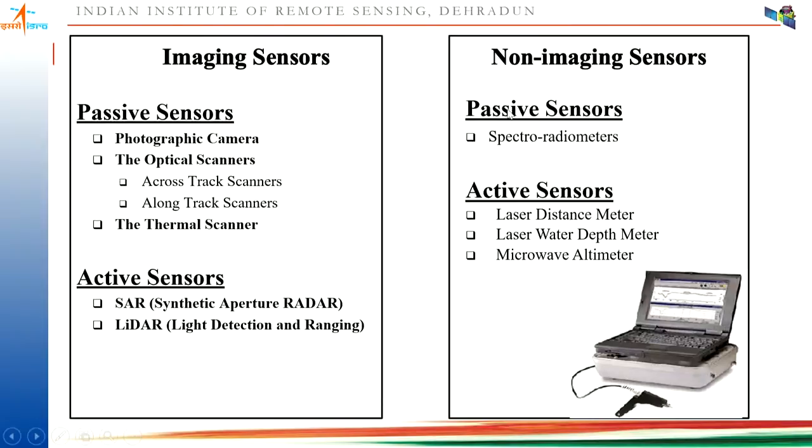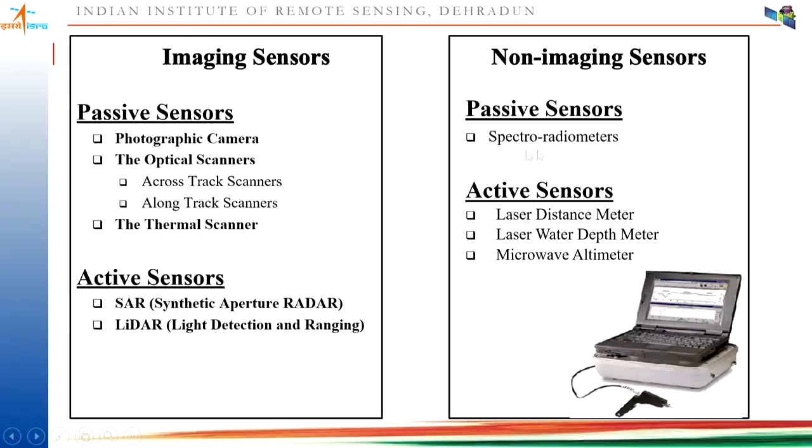Now, these sensors are also categorized into two types: imaging and non-imaging sensors. Imaging sensors are your normal photographic camera. Your photographic camera, when you are using flash, can also come under active sensors. And normally, most of your sensors use optical scanners, that is across track and along track scanners. I'm going to talk about how the remote sensing scanners work and collect the data. Then you have the thermal scanner. Then coming to active sensors, we have synthetic aperture radar and lidar, which provide you a two dimensional image of any particular surface.